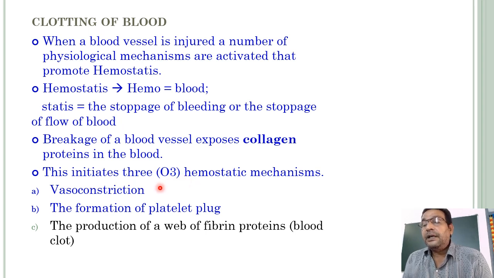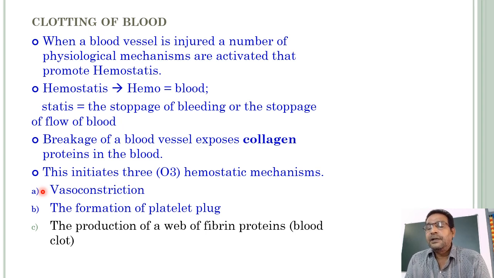This initiates three hemostatic mechanisms. Number one, vasoconstriction. What is vasoconstriction? Vaso means a vessel or a blood vessel.